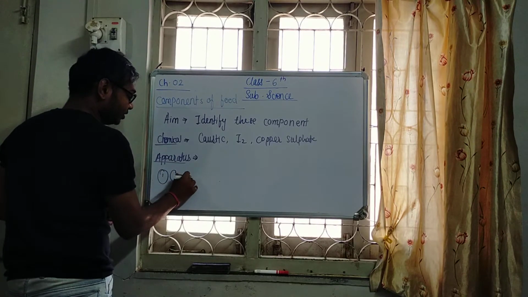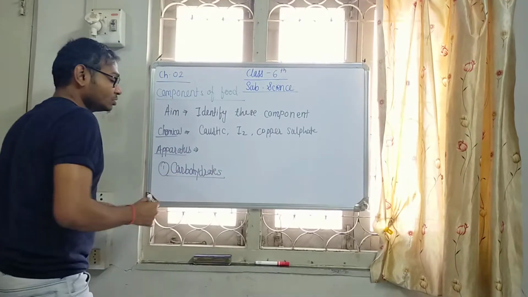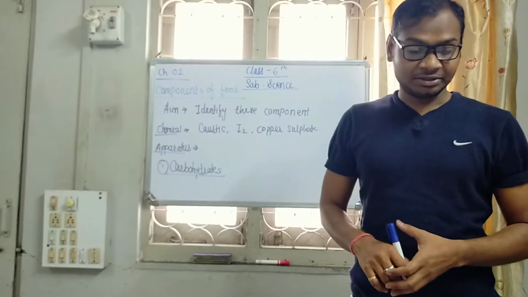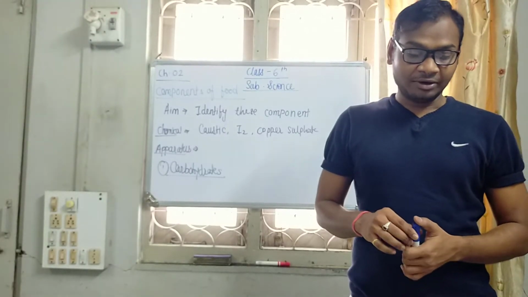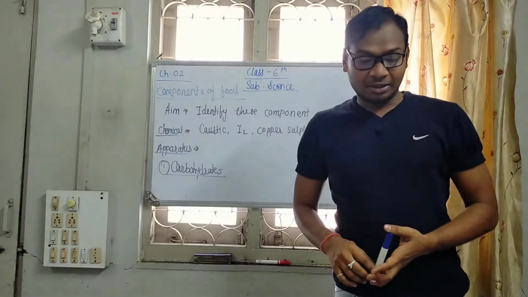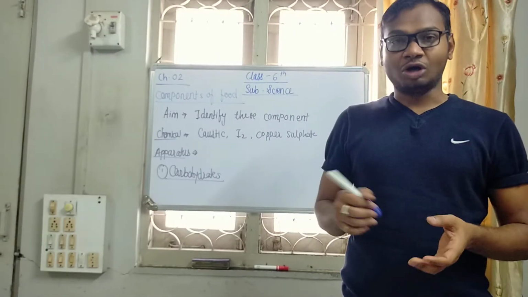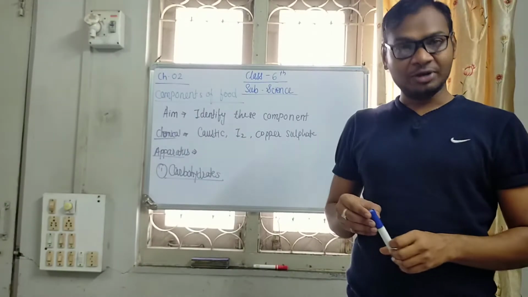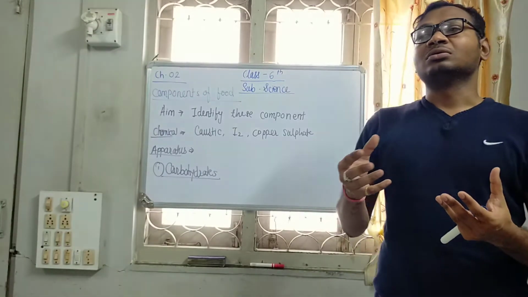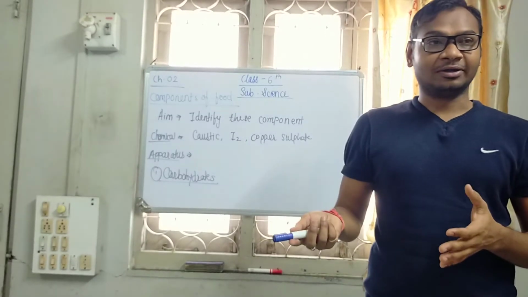First one is the test of carbohydrates. So how will we confirm that carbohydrate is there in our food? First of all, we have to take a test tube, and in that test tube we put some drops of dilute iodine solution, and the color gets completely changed, that is blue black color.